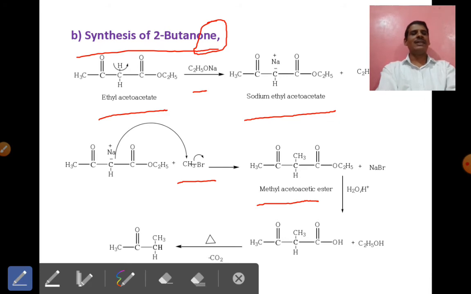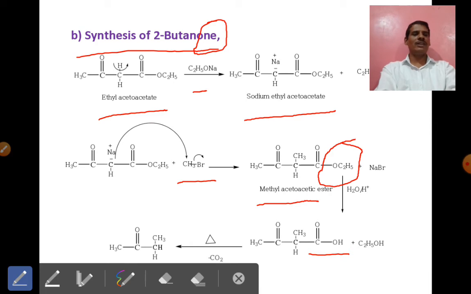See, second, the acid hydrolysis is very important. There are two types of hydrolysis, alkaline hydrolysis and acid hydrolysis, which is also what we can call ketone hydrolysis. See, the first is the acid hydrolysis, and we know that if any ester undergoes hydrolysis in presence of water as well as acid, here only the hydrolysis of that particular ester molecule takes place and it is converted into the corresponding carboxylic acid.